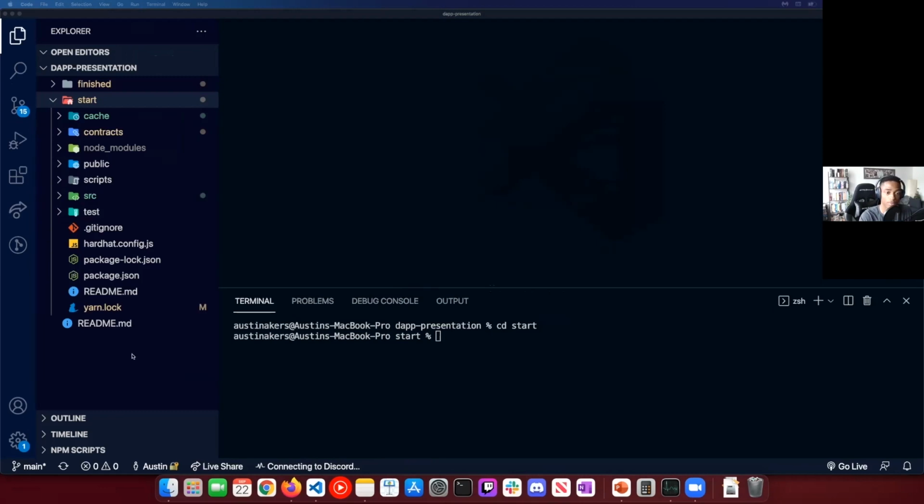From here, we'll do a yarn install. Now you could do an npm install, whichever you prefer. There's a package lock and also a yarn lock specifically for this. I've already done a yarn install. Again, it could be an npm install as well. No worries. Just make sure you have Node downloaded.